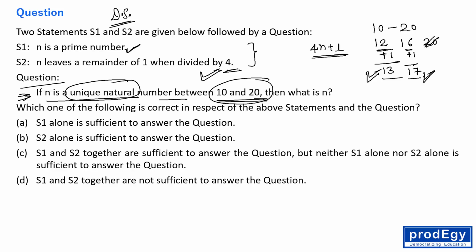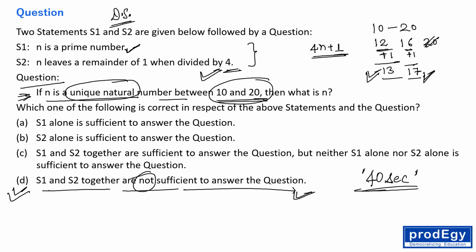So it means we are not getting the answer even when we use both the statements together. So the correct answer is D. S1 and S2 together are not sufficient to answer this question. Fine. So the correct answer is D, right everyone? And for this question, I will take around 30 to 40 seconds, maximum 40 seconds, not more than that. Clear? Okay. All right. Now let's move to another one.